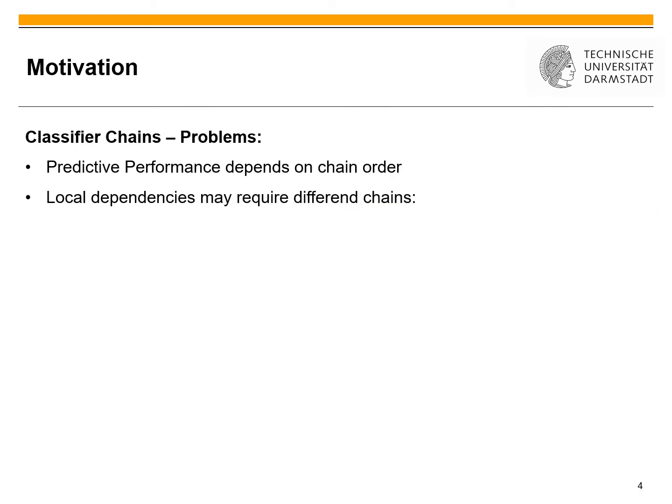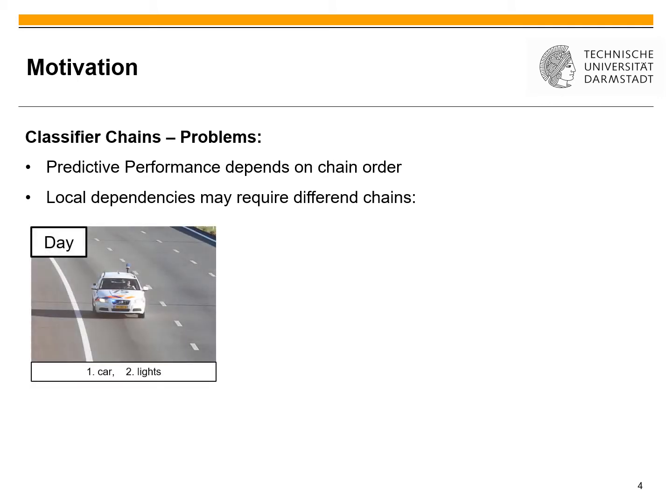However, these classifier chains have some problems. The first one is that their predictive performance depends on the chain order, so the order in which we predict the labels, and local dependencies may require different chains. I have given an example for this problem in an image classification scenario.